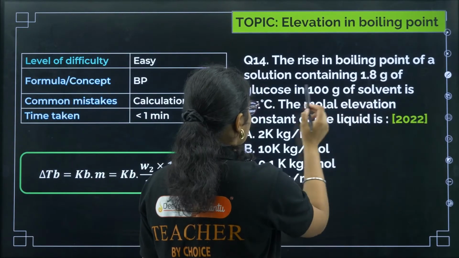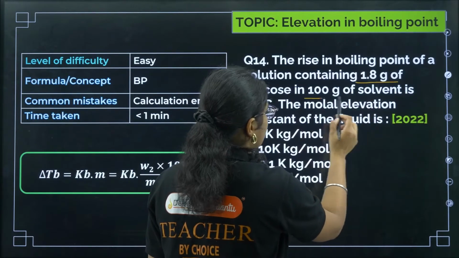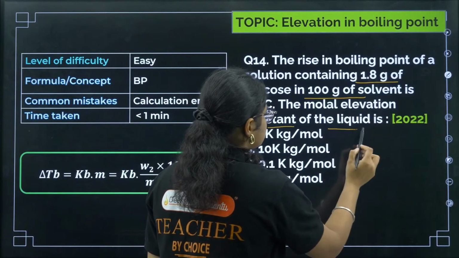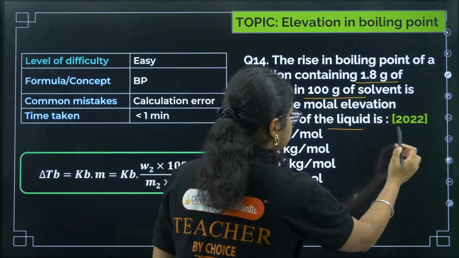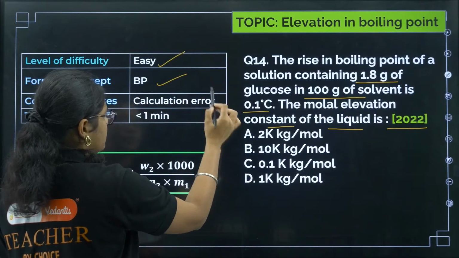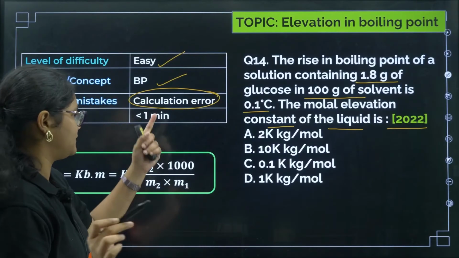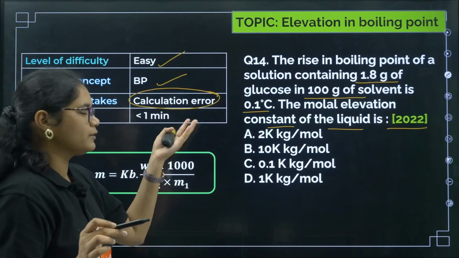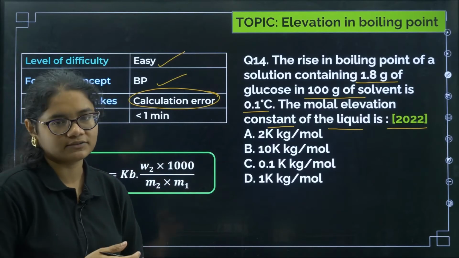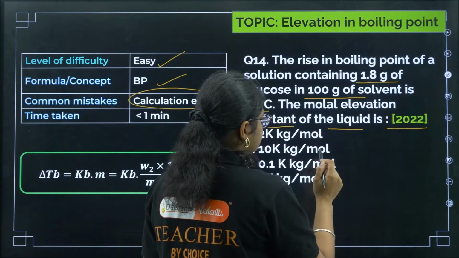Okay, the rise in boiling point of a solution containing 1.8 gram of glucose in 100 gram of solvent is 0.1 degree Celsius. The molar elevation constant of the liquid is. Question was asked in 2022. This is a direct formula based question, easy question, boiling point. You can make a mistake if you are not very serious, like a calculation error, but time should not be more than 1 minute because it's a direct calculation based question, okay.